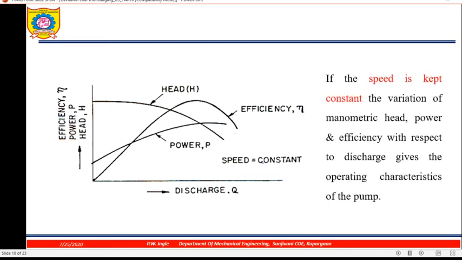Now next, these are the constant speed characteristics. If the speed is kept constant, the variation of manometric head, power and efficiency with respect to discharge that we are getting is known as the operating characteristic of the pump. So this is discharge, and on the y-axis efficiency, power and head. This is manometric head, which goes on decreasing. Efficiency is maximum and then again reduces.